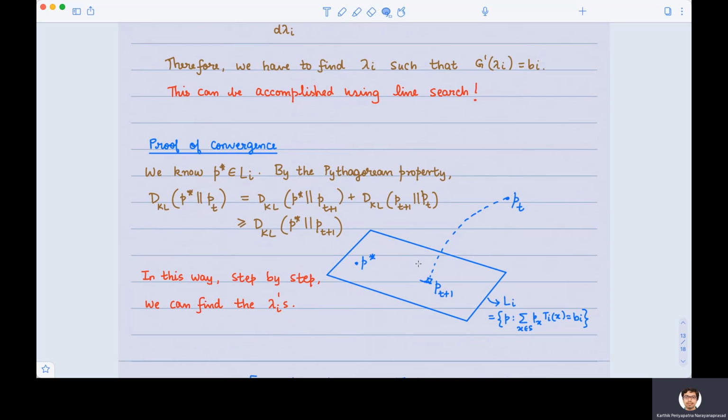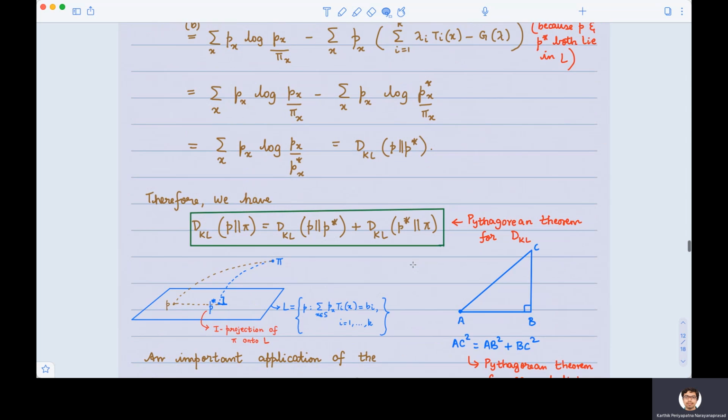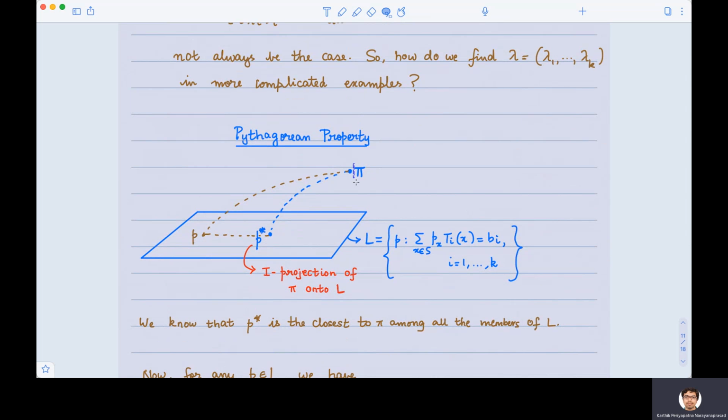Okay, so we have already completed the problem of projections. Let's go back to our problem and visualize it. We had a pi. We wanted to update pi to a probability distribution which satisfies certain measurements we have made. And the way we are going to do that is by minimizing the KL divergence. Why minimize KL divergence?